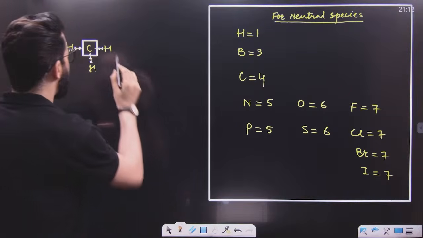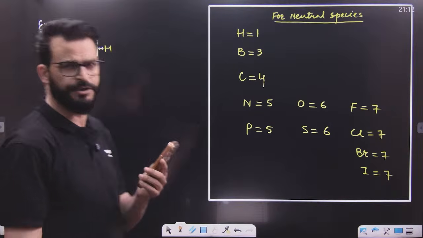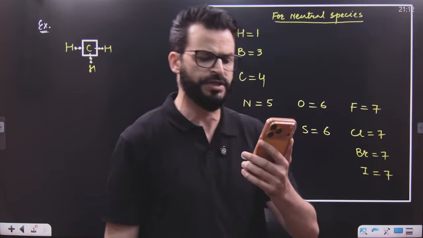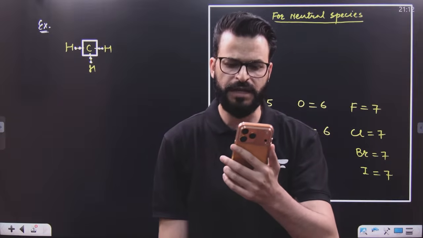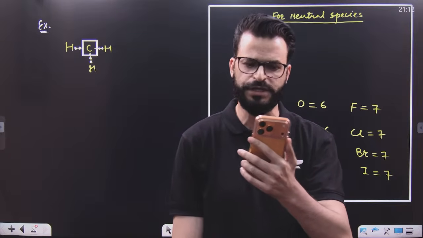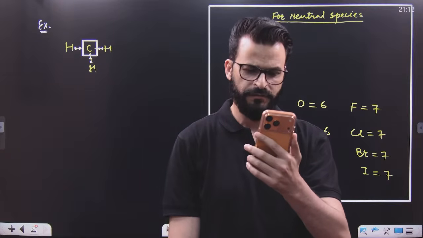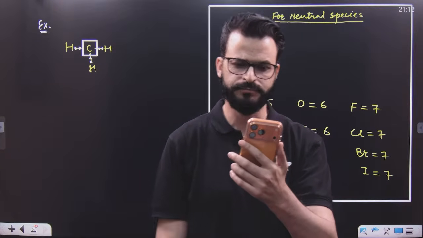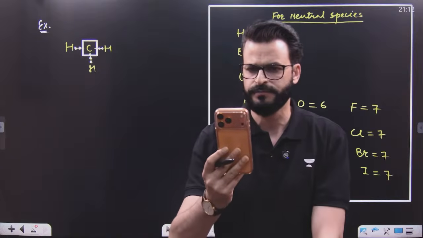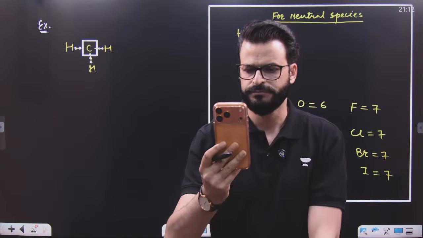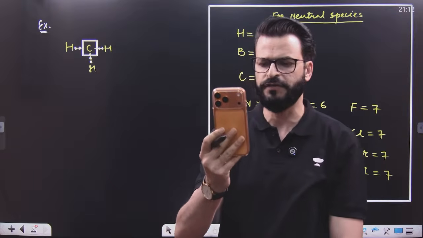As every bond contains 2 electrons and these electrons are equally shared between carbon and hydrogen, now tell me, how many electrons are there of carbon? Let me know in the chat quickly. My dear lovely students, I am waiting. I will be waiting for your response. Come on, let me know in the chat how many electrons are there of carbon. In this molecule, how many electrons are there of carbon?